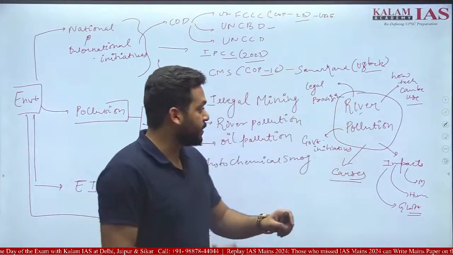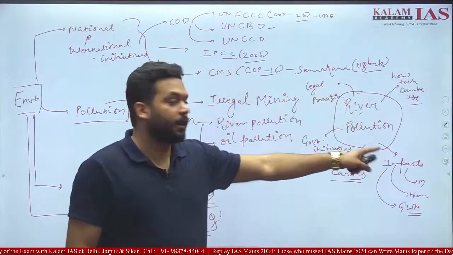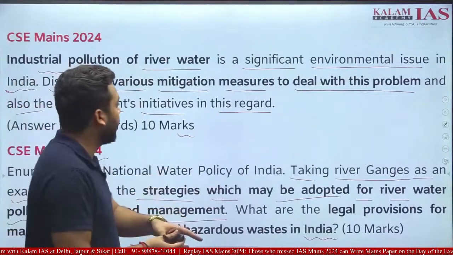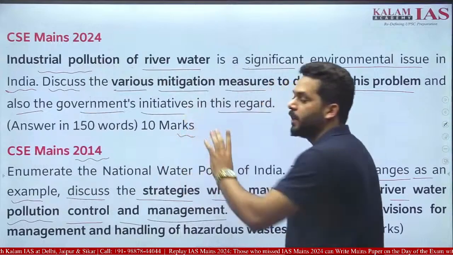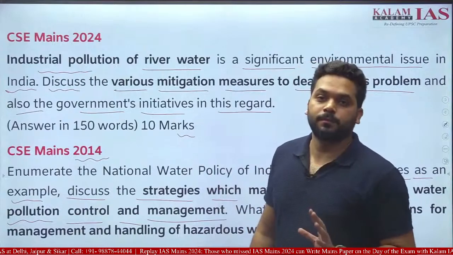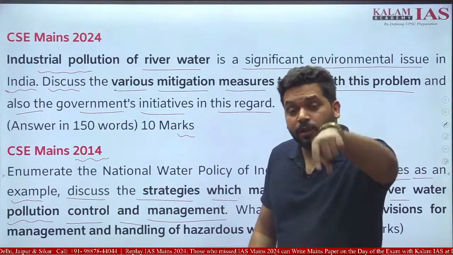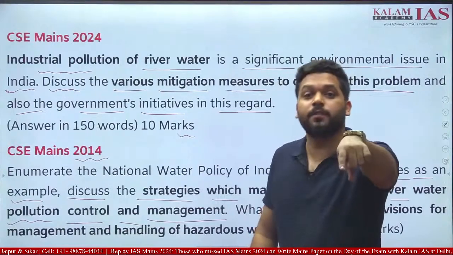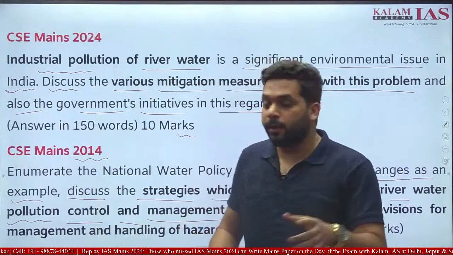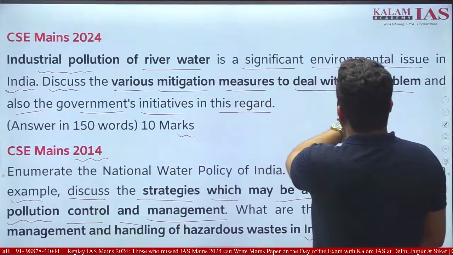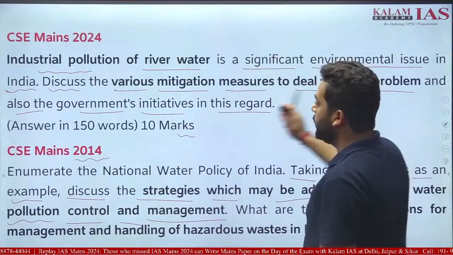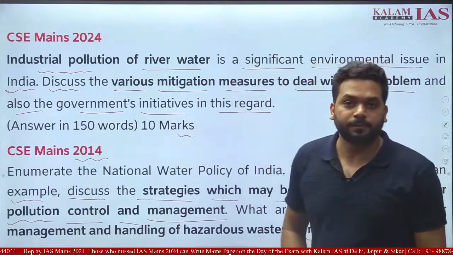mitigation measures, adaptation measures. If we cover all these dimensions, if we see this question and we have covered all these dimensions, this question was very much predictable. Causes: agricultural cause of riverine pollution, industrial cause of riverine pollution, natural causes, anthropogenic causes. And industrial pollution of river water is a significant environmental issue in India. Discuss the various mitigation measures to deal with this problem and also the government initiatives in this regard.